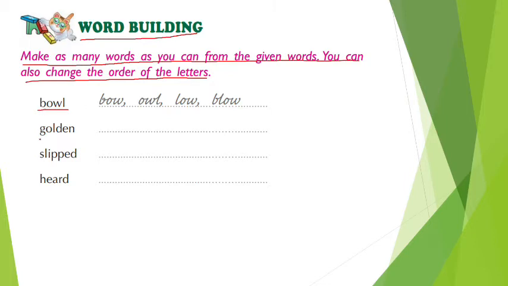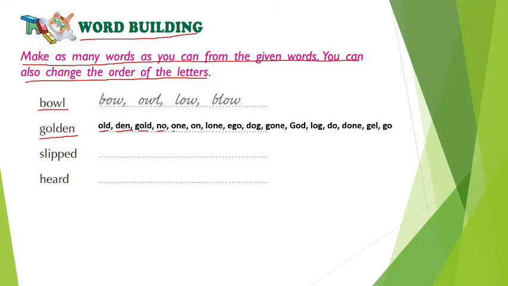And the second word here is GOLDEN, golden. Out of golden, how many words can you frame? Let's have the answer now. So these many words we can frame out of one single word: old, then, gold, no, one, on, loan, ego, dog, gone, God, log, do, done, gel, go.